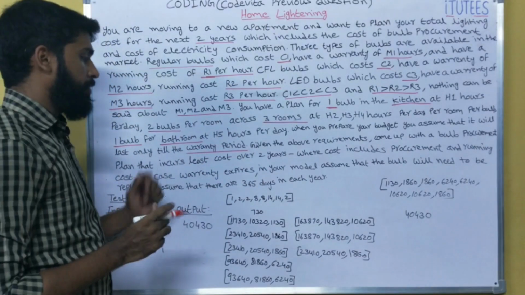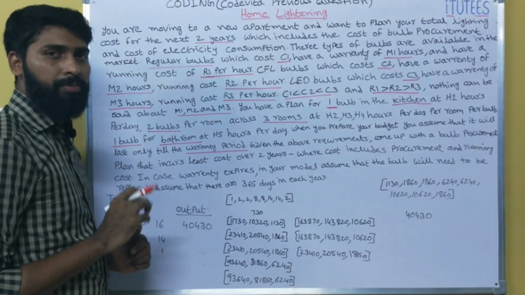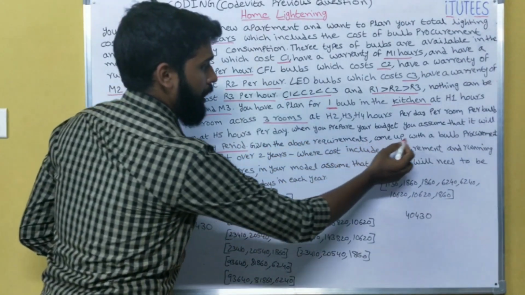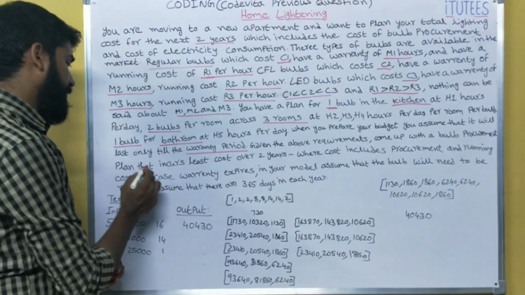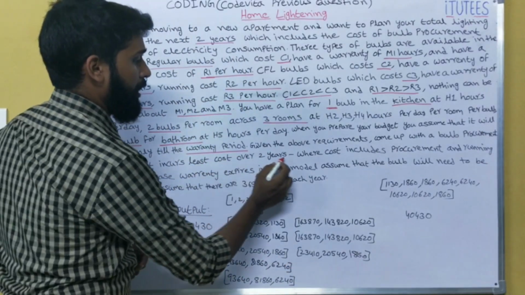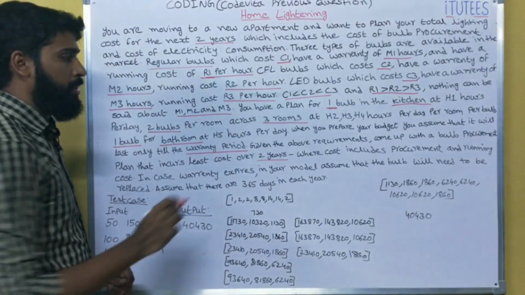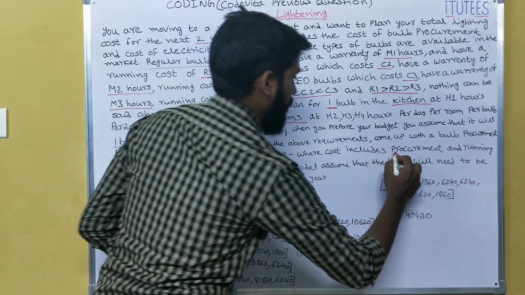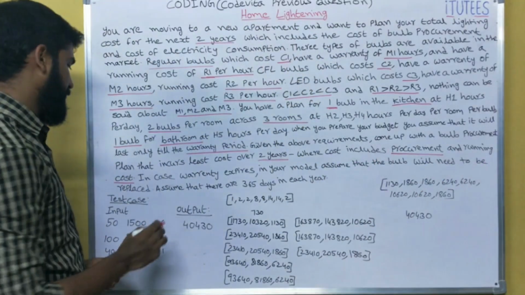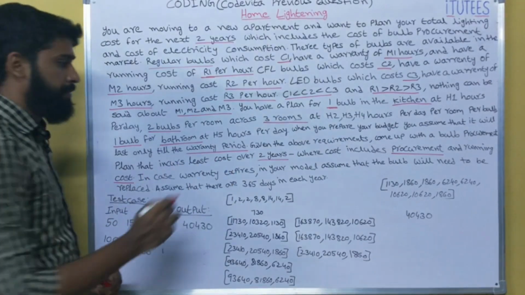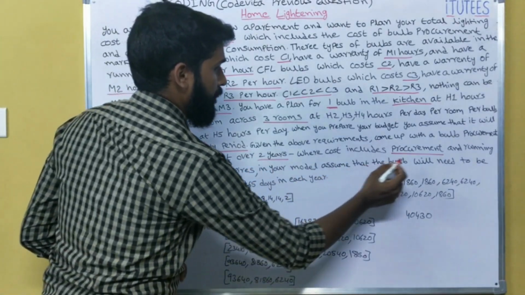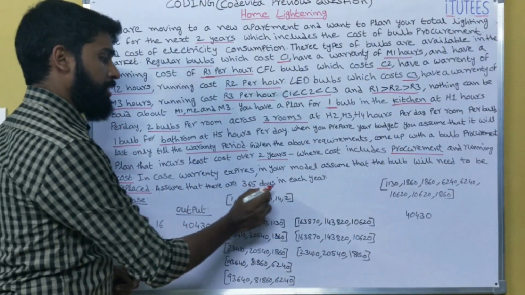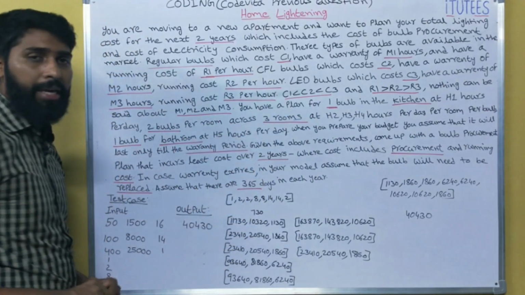That means if the bulb warranty period is 10 hours, after 10 hours you are going to procure a new bulb. So given the above requirements, come up with a bulb procurement plan that includes least cost over 2 years, where cost includes procurement and running cost. In case warranty expires in your model, assume that the bulb will need to be replaced. Assume that there are 365 days in each year.